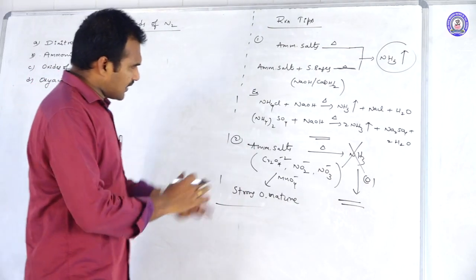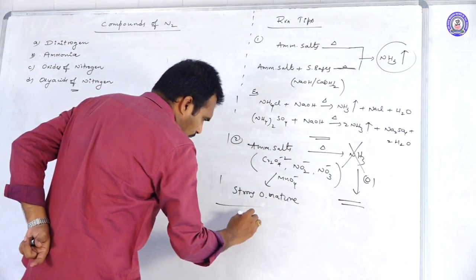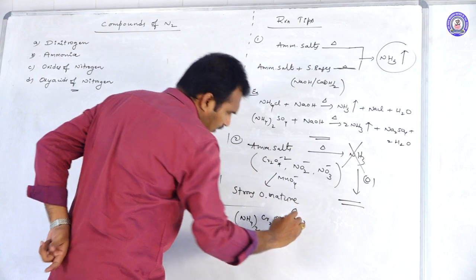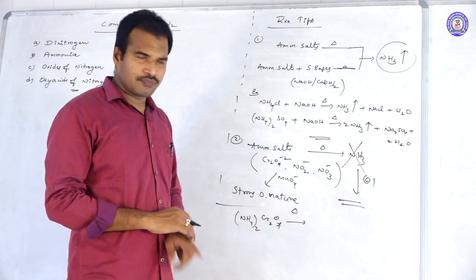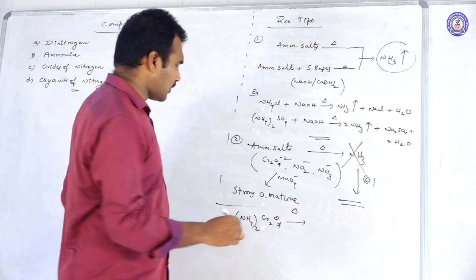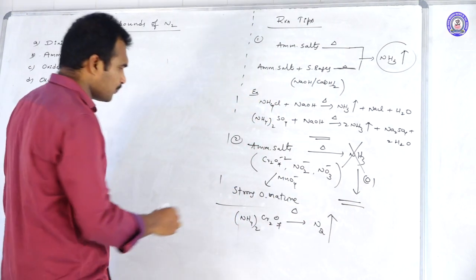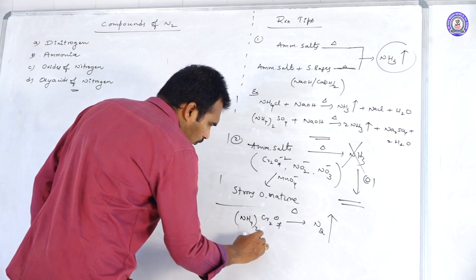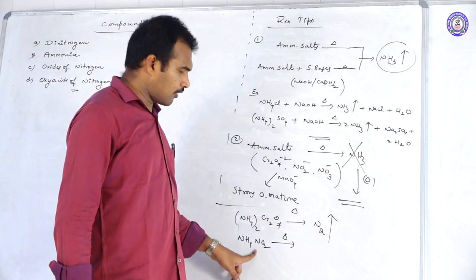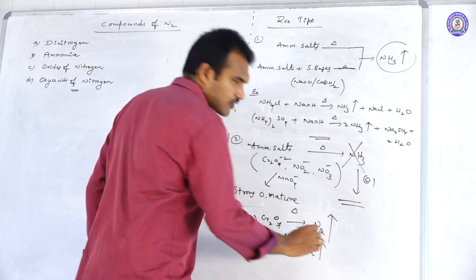For example, let us take a few examples. These three let us take. I am taking first of all ammonium dichromate, (NH4)2Cr2O7. This on heating, what will come? First ammonia will be produced, but dichromate is a strong oxidizing agent. It oxidizes the ammonia into nitrogen gas. Here the product is nitrogen. Suppose you take NH4NO2, ammonium nitrite. Again here ammonia will be produced, but NO2- is a strong oxidizing agent. It oxidizes the formed ammonia into nitrogen gas.